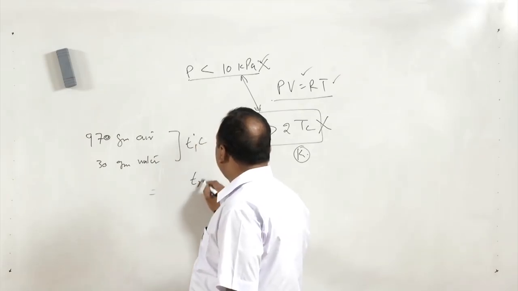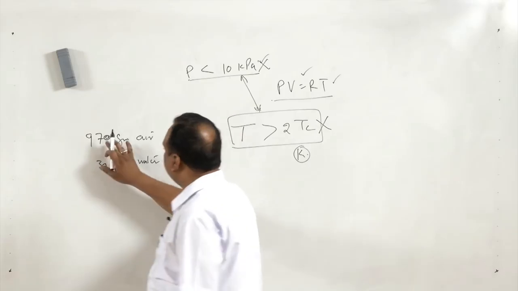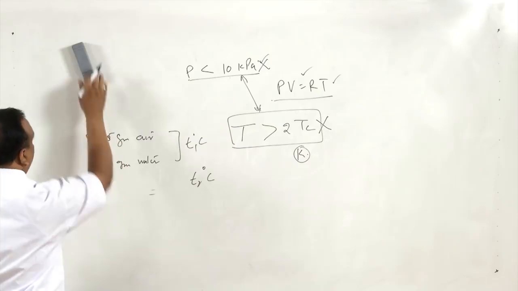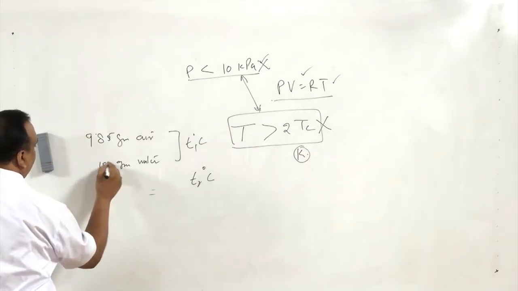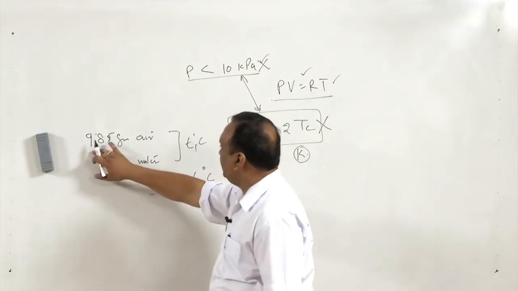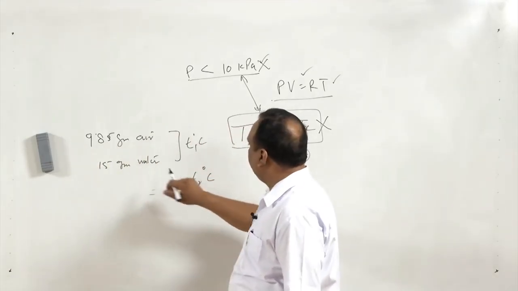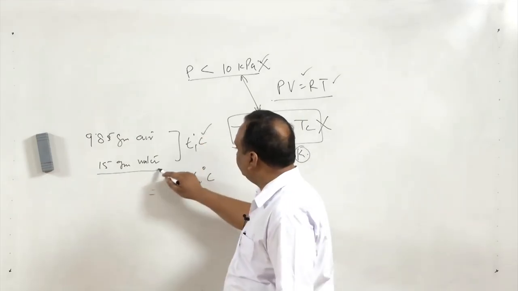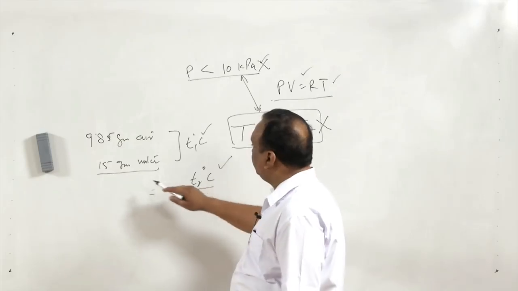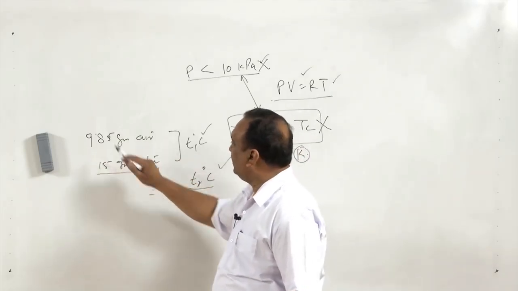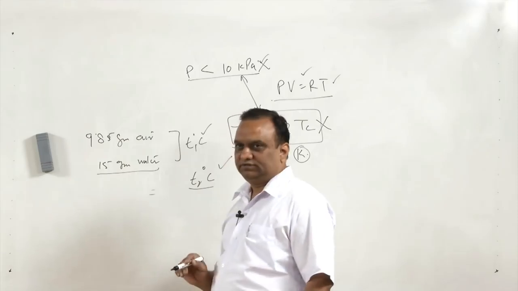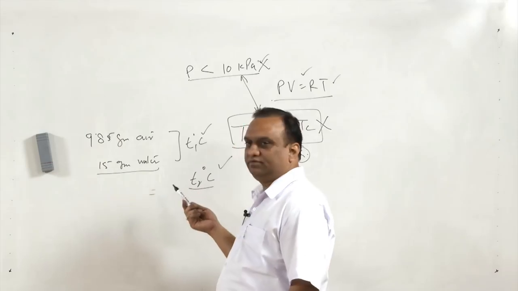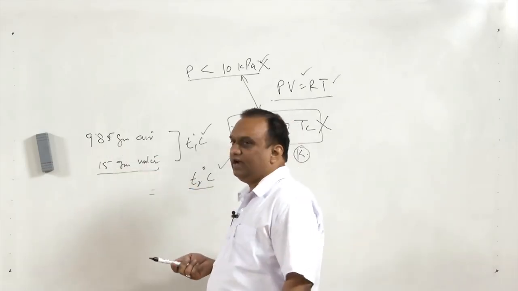Now, if I change the temperature to T2 degree centigrade, it is on the higher side actually. This is 985 and 15. So, 15 grams of water in 985 grams of air, that is 1 kg of air, and at a particular temperature, this is the composition. If we change the temperature, this composition may change. 985 may remain the same, this may reduce to 10 grams. So, 10 grams is associated with the 985 grams, or it may increase to 20 grams. So, 20 grams is associated with the 985 grams.